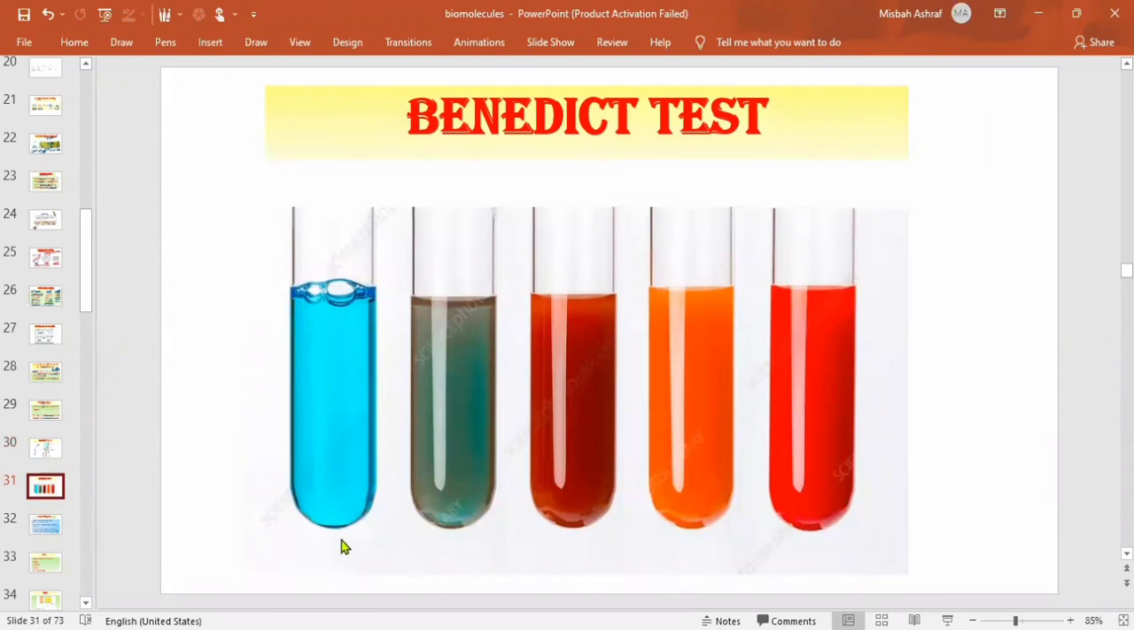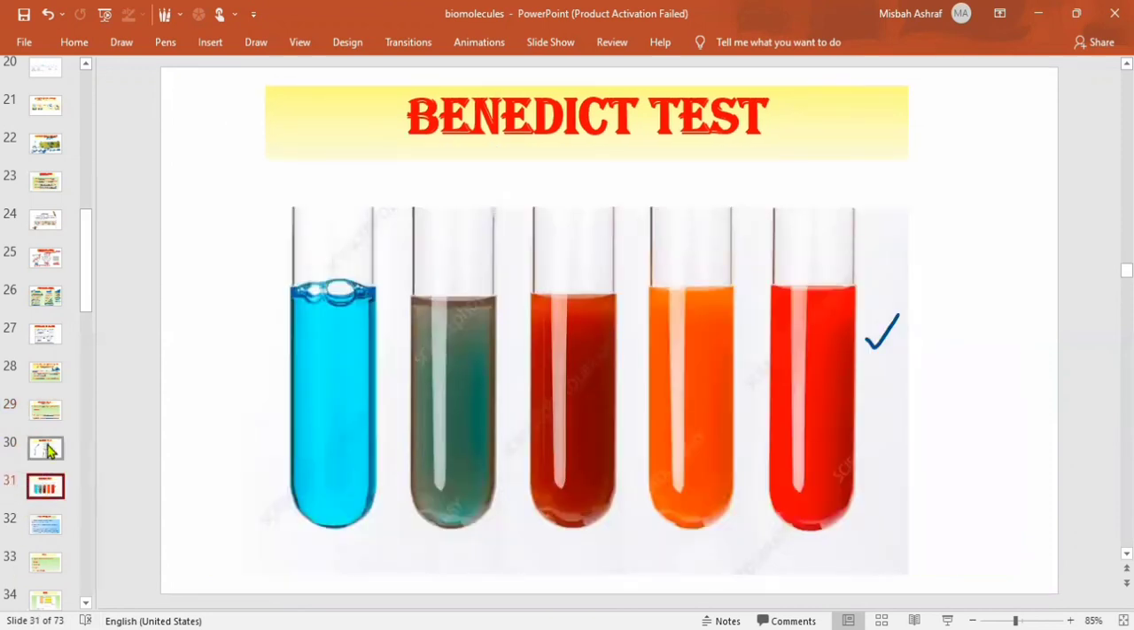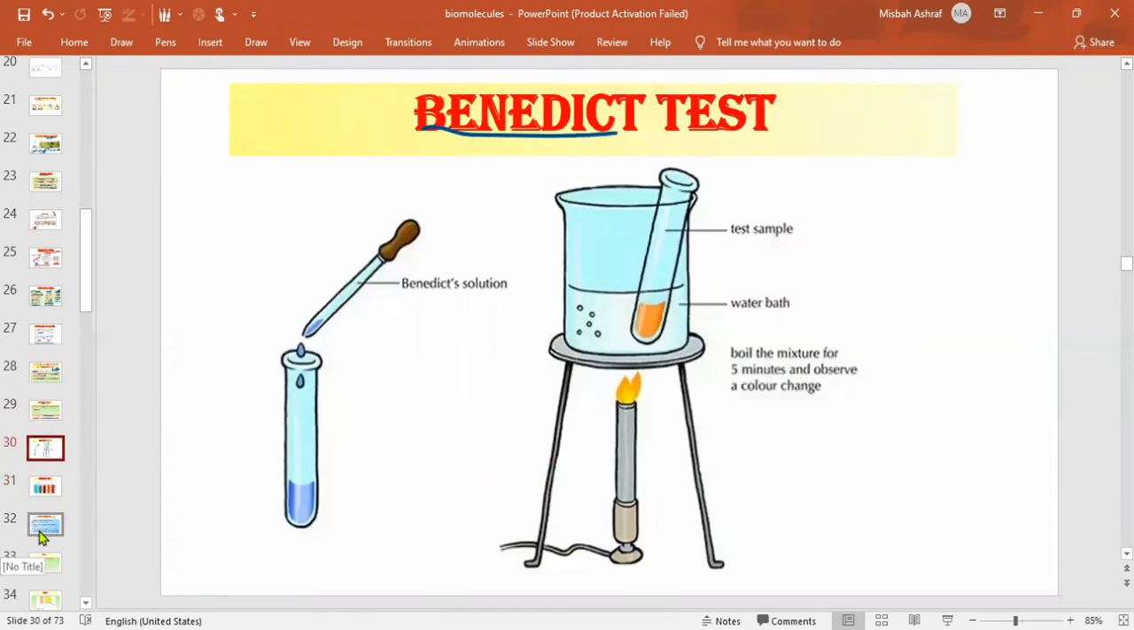Benedict itself is blue in color, and if our sample contains reducing sugars, meaning glucose, maltose, galactose or lactose, it will turn from blue to red. This will give you red precipitates. It means that our sample has the reducing sugar. Otherwise our sample will not have reducing sugars. It can have some other carbohydrate, sucrose, glycogen, starch or cellulose, but it will not have the reducing sugars. This is how we test. And iodine, sorry, starch is tested by iodine.